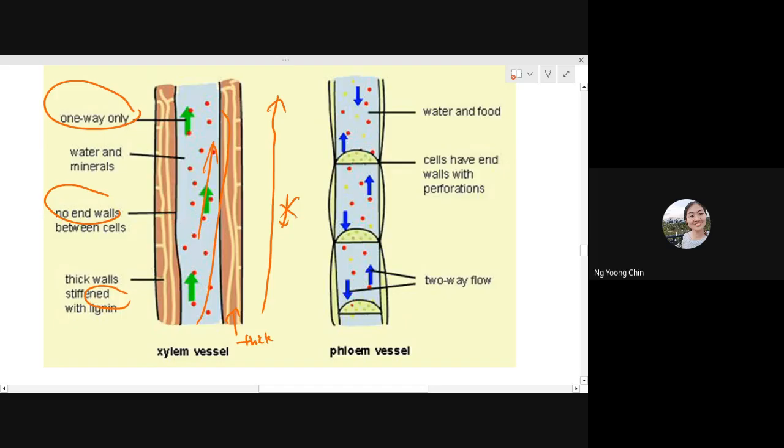However, the phloem can transport substances in two ways, down and up. And the phloem also has end walls. This is an example of an end wall. You can see the end wall has pores on the surface, which we call perforations.